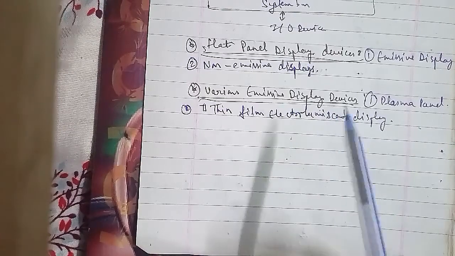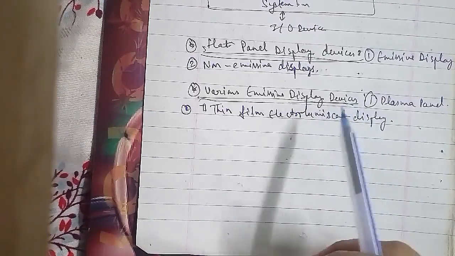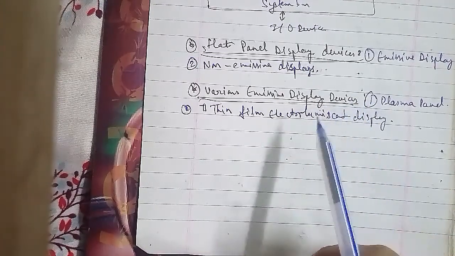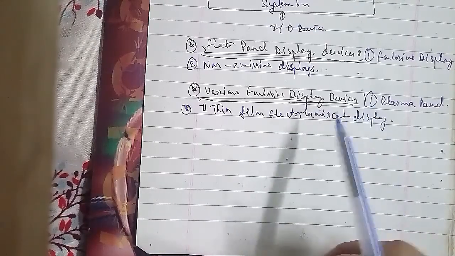Electroluminescent displays require more power than a plasma panel, and good color and grayscale displays are hard to achieve. Next, we will discuss the light emitting diode.